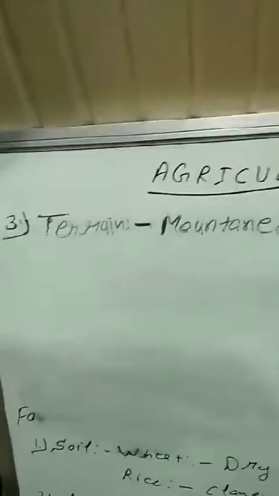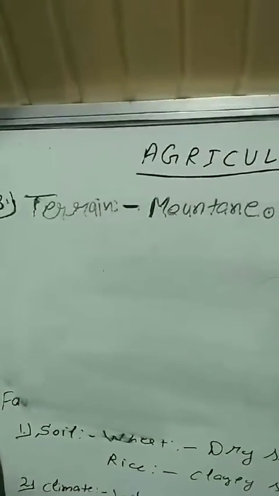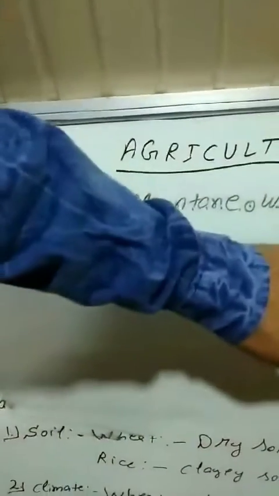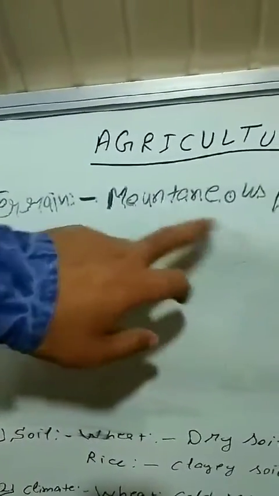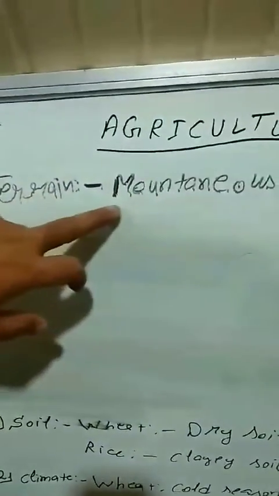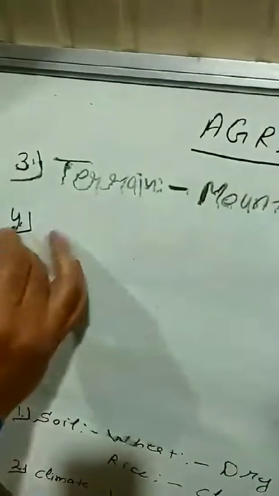Wheat and rice can very easily be grown in plain areas, but tea and coffee crops are only grown in mountainous areas. So in different areas, we grow different types of crops.